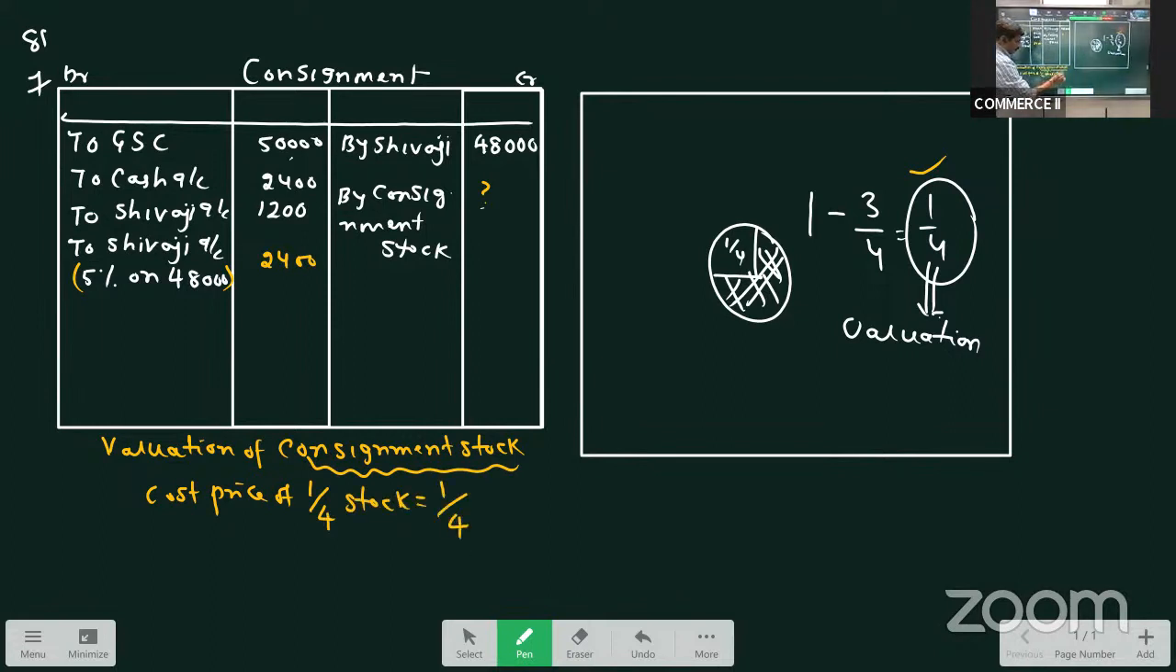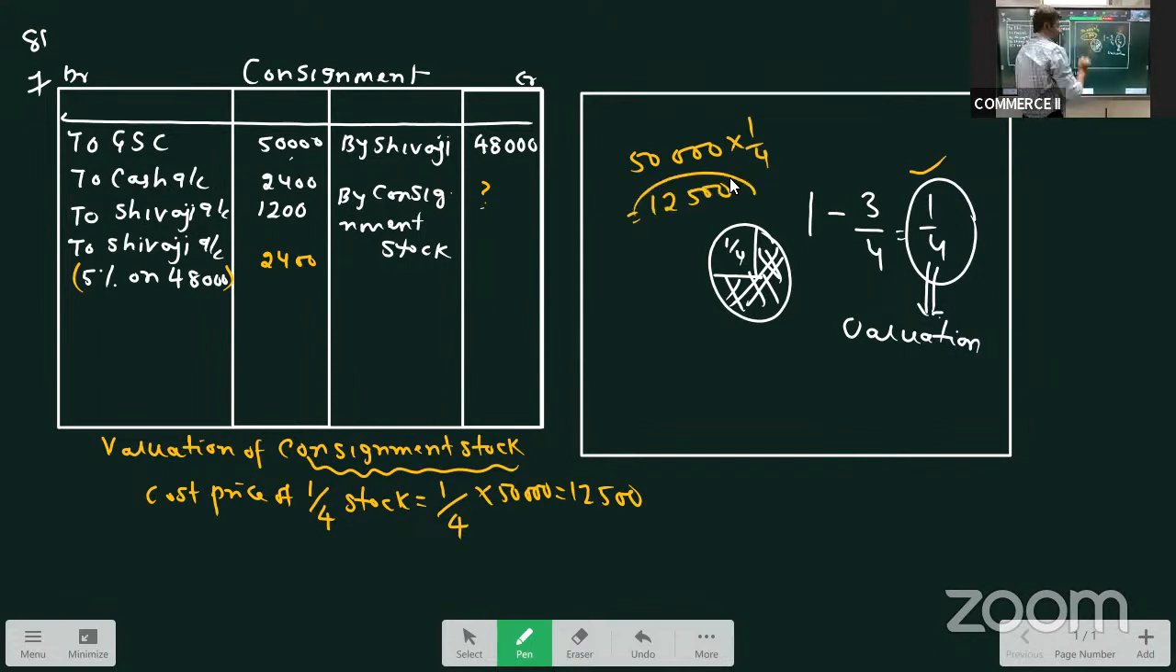What is the total value of stock given in the question? It is 50,000. So 1/4 of 50,000 would be 12,500. Hope this is understood. What is the total value of stock given? It is 50,000. What is the sold proportion? 3/4. Forget that. What is the unsold proportion? 1/4. 50,000 into 1/4 is 12,500. This is the cost price of unsold stock. Do we directly take 12,500 as unsold stock?